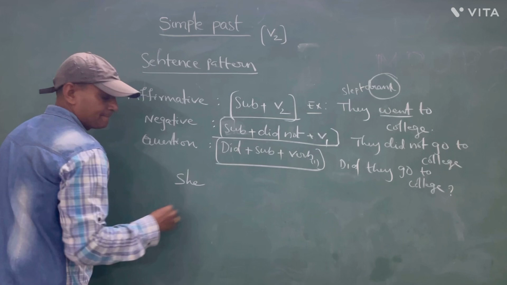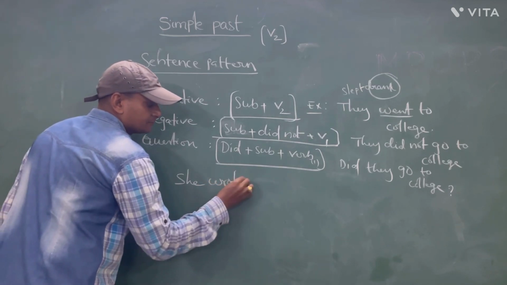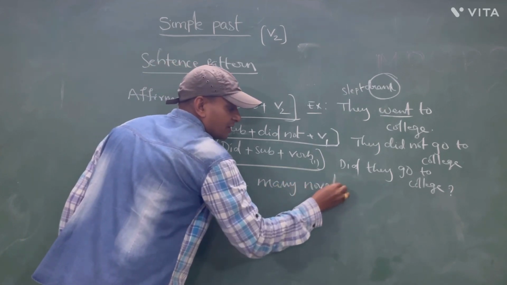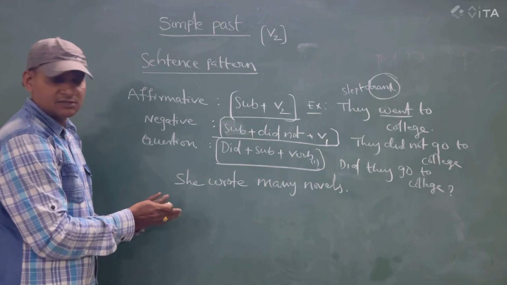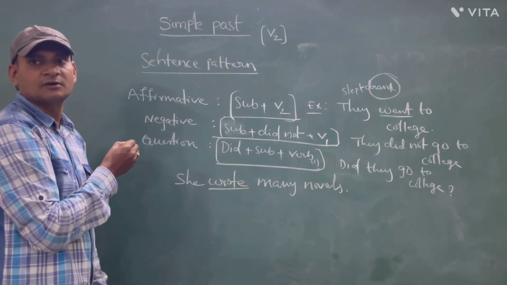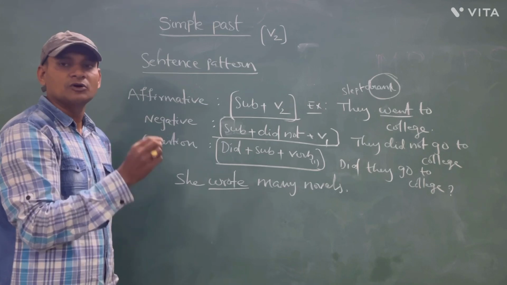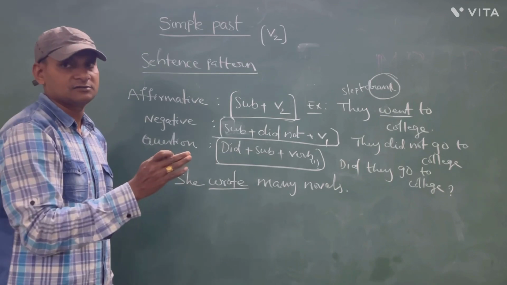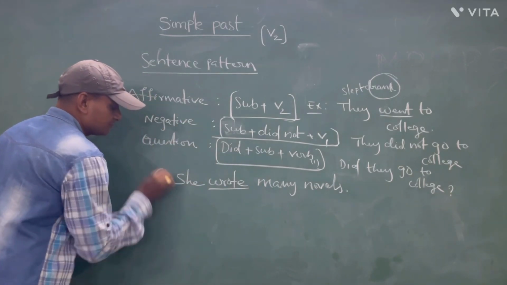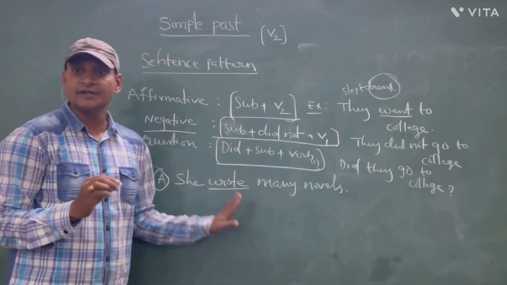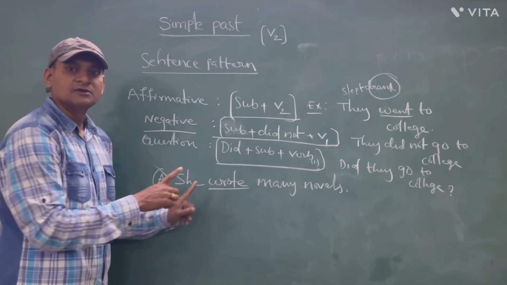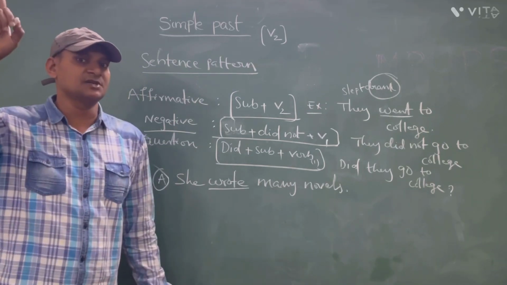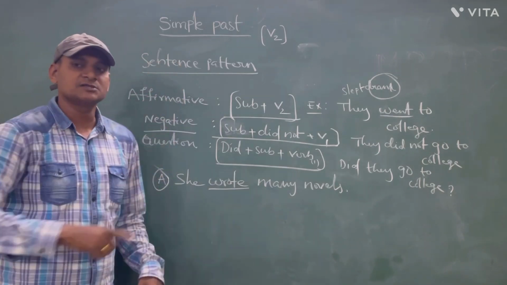She wrote many novels. Where is the verb in the sentence? Wrote. That is in the second form. What are the three forms of wrote? Write, wrote, written. Okay. Now this is affirmative. Now tell me the same sentence in negative. She does not... No. That is in simple present. I am asking in simple past.